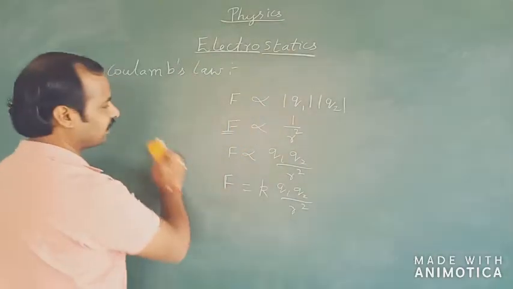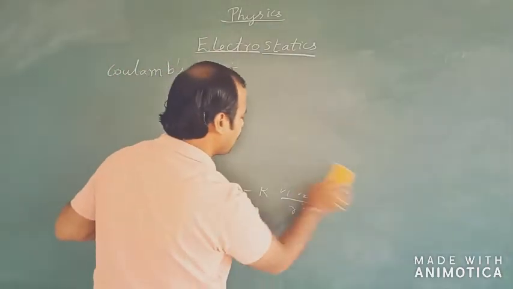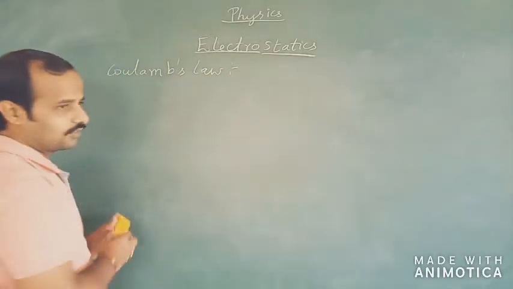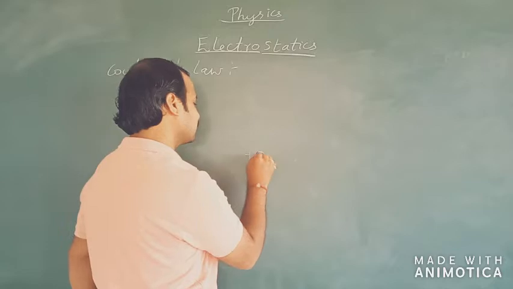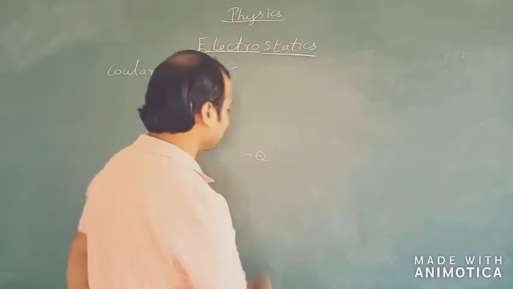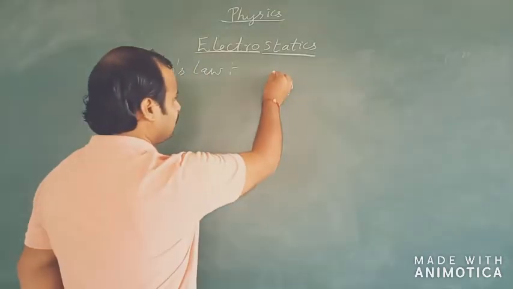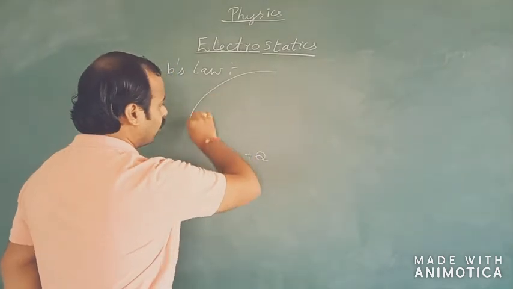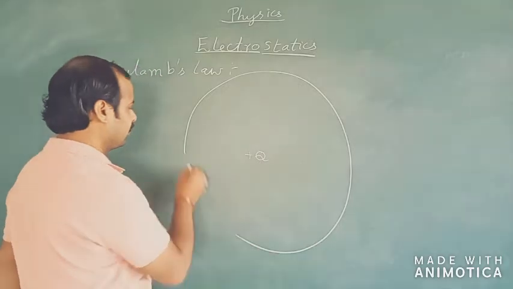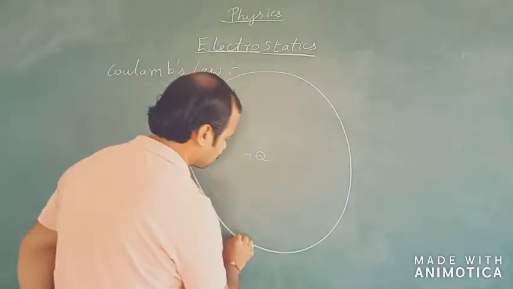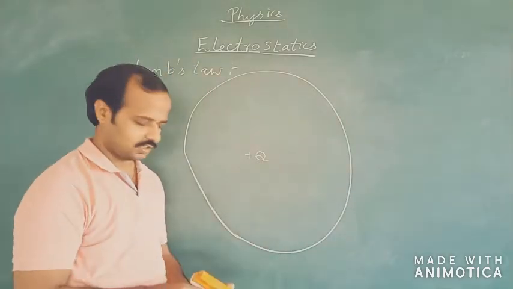Why does this electrostatic force act on the two charges which are close by? To understand this, let us take a small capital Q charge, and I am going to draw a certain boundary around this. I will not be able to draw a sphere, so let's just assume that this circle itself is a sphere.